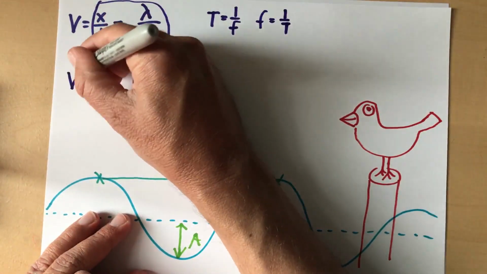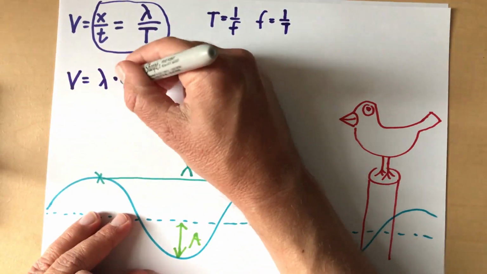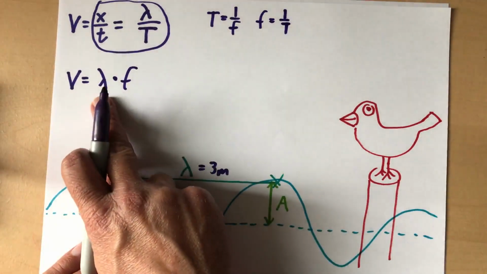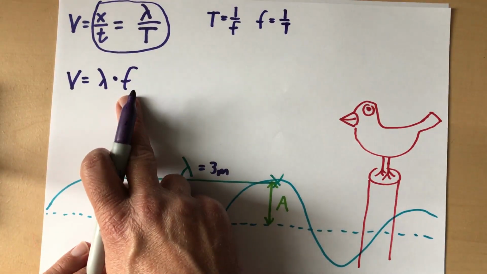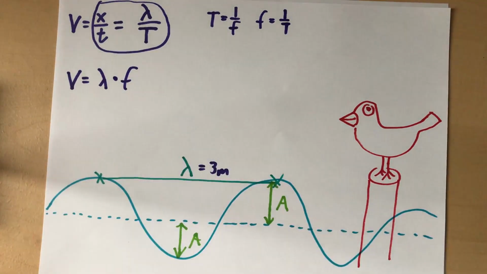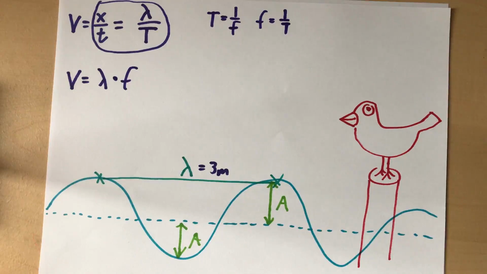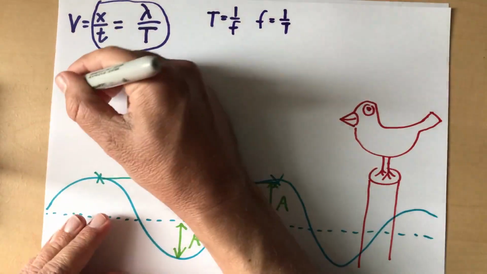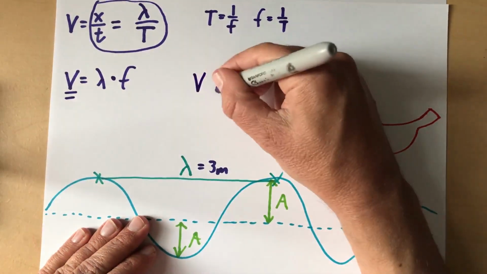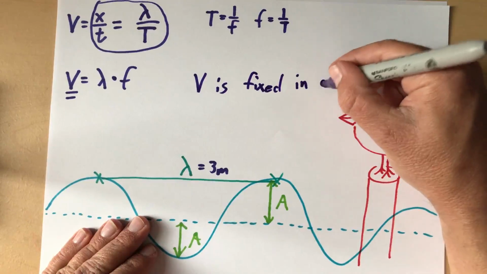So the more common way of writing the wave speed equation is that the velocity of the wave is the wavelength times the frequency. This would be in meters. This would be in hertz, which is really a way of saying per second. So this would be in meters per second, which is a velocity. So that is how you get the wave speed equation. Now, one important thing is this velocity in any given medium is fixed. So v is fixed in a given medium.